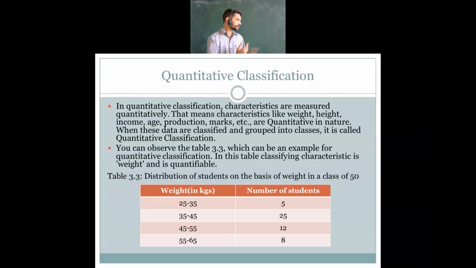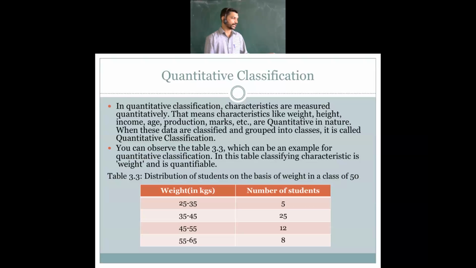First group 25 to 35, how many students are there? 5 students. Then 35 to 45, 25 students. Then 45 to 55, 12 students. Then 55 to 65, 8 students. The data of the 50 students is presented in tabular format, that is, in the form of a table.